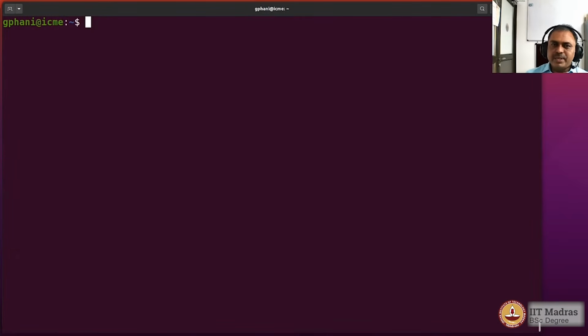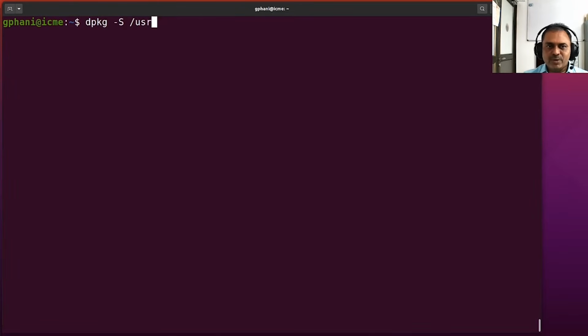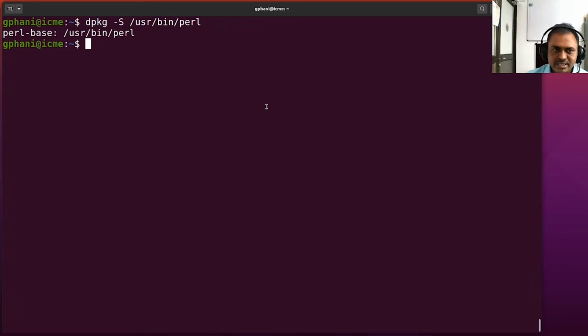Now let us say there is a particular executable which you want to know which package has led to that particular executable being made available. And so you could search for that by the dpkg command with a -S option. And let us say the executable I want to look up is user bin perl. So it says that perl-base is the name of the package from where this particular executable has come. So which means that I could now go and look at some more information about that particular package name, because the package name is available.